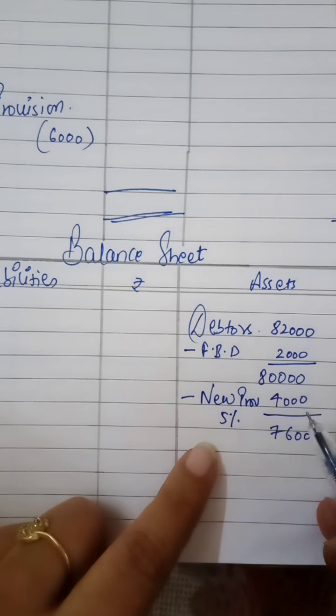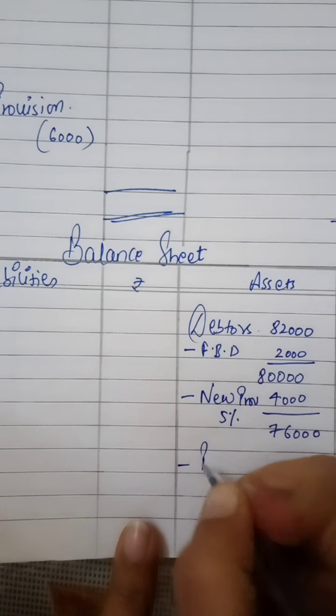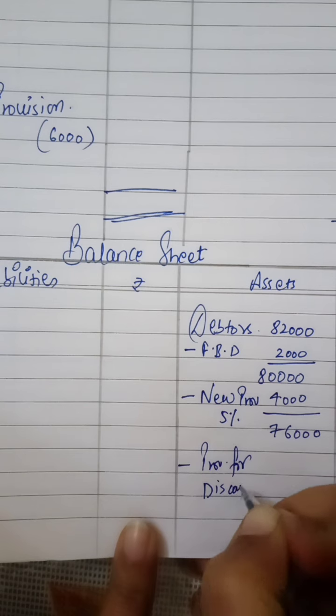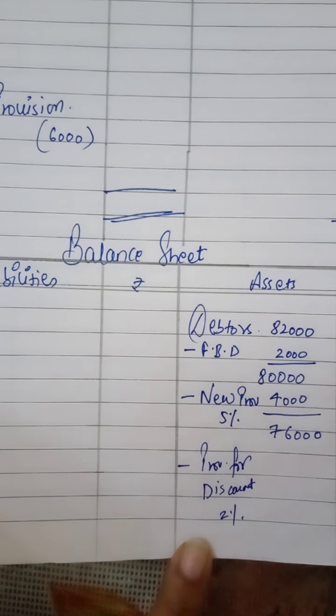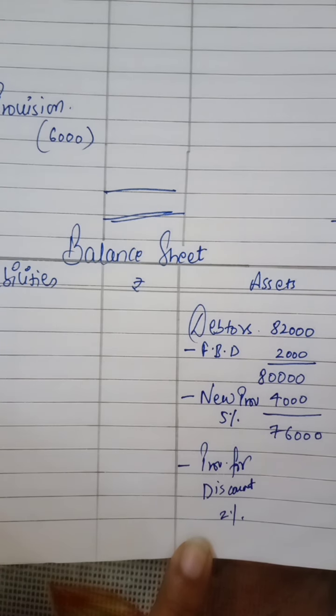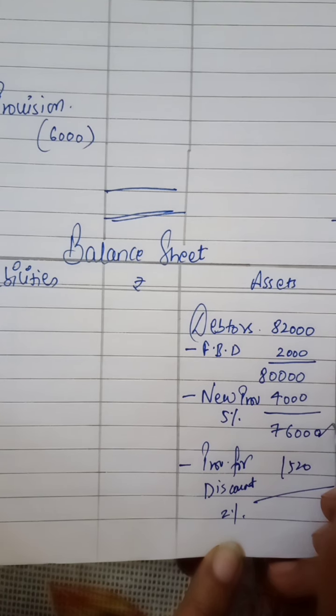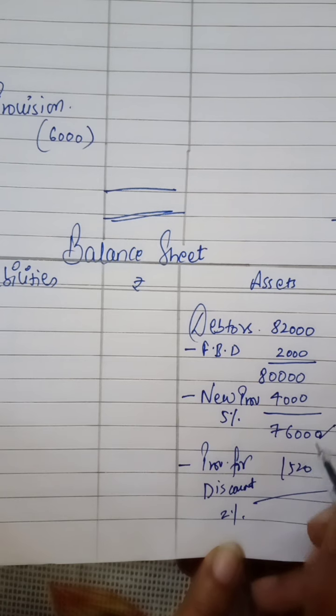This is the new provision. Now sometimes provision for discount is also there. Suppose it is 2%. We have to calculate 2% of this value, 76,000 into 2 by 100.